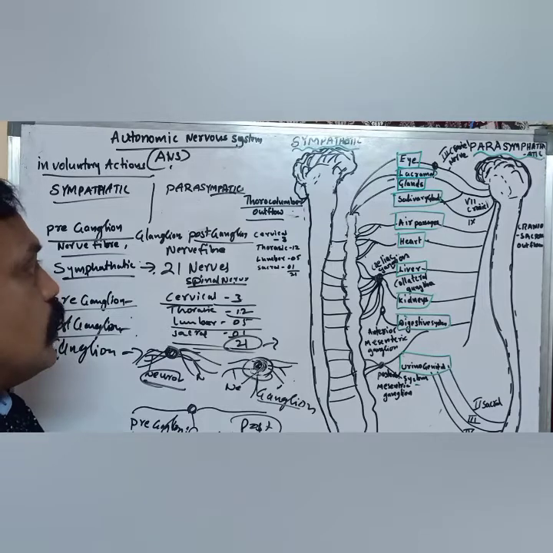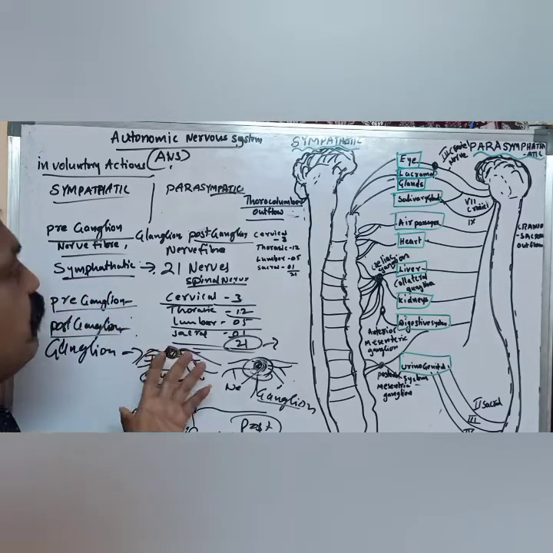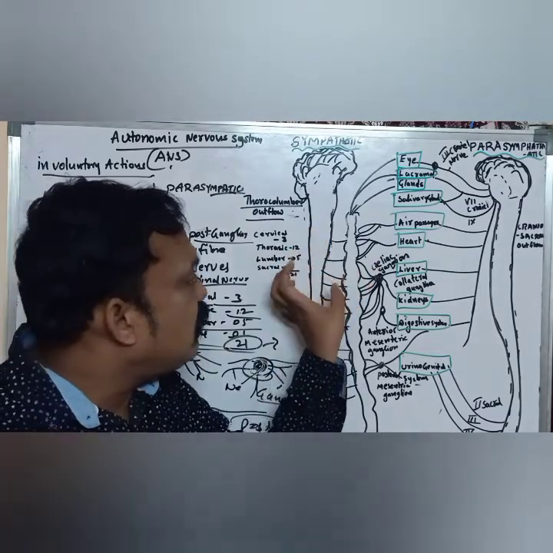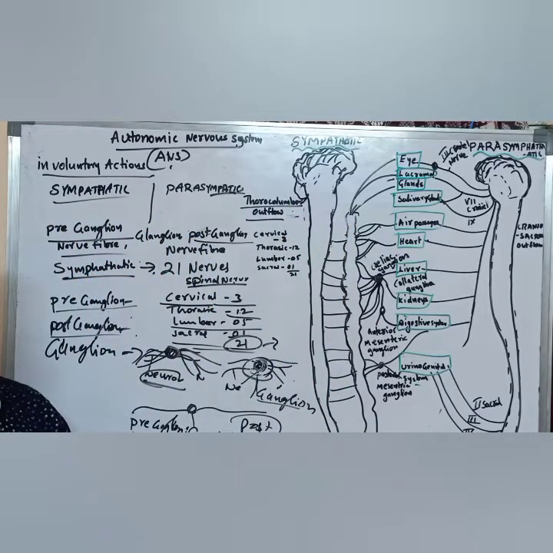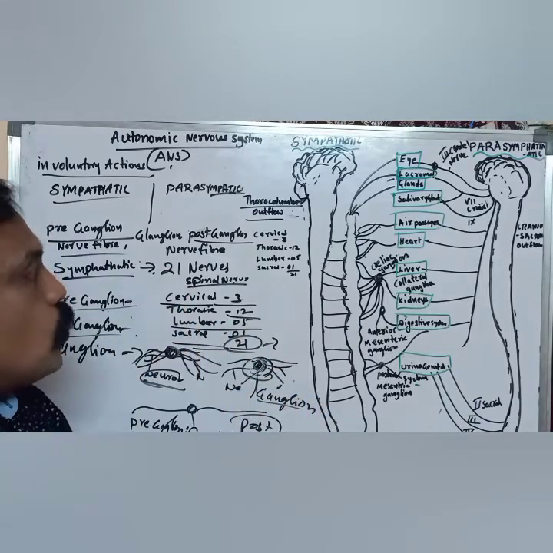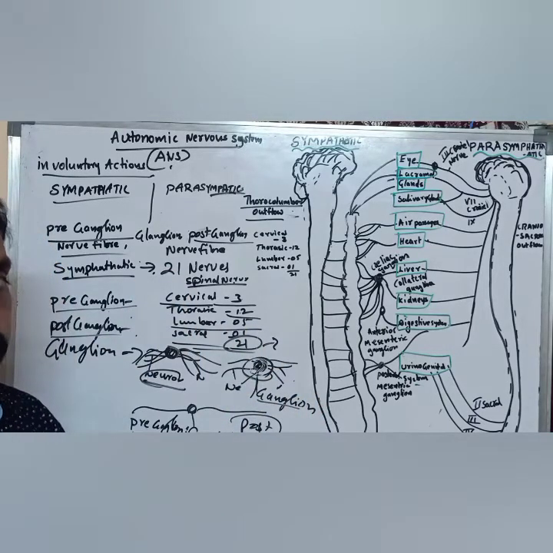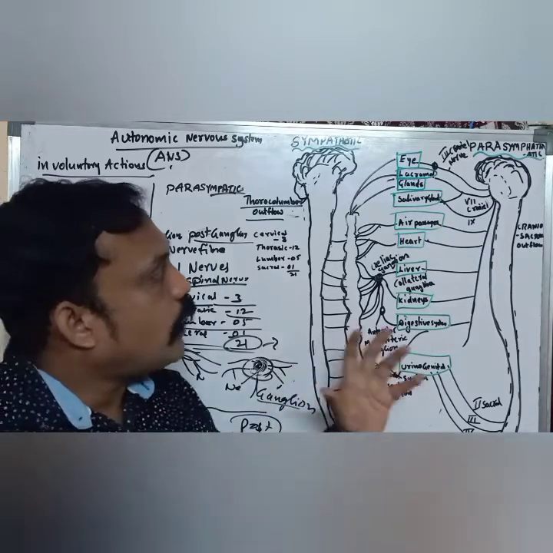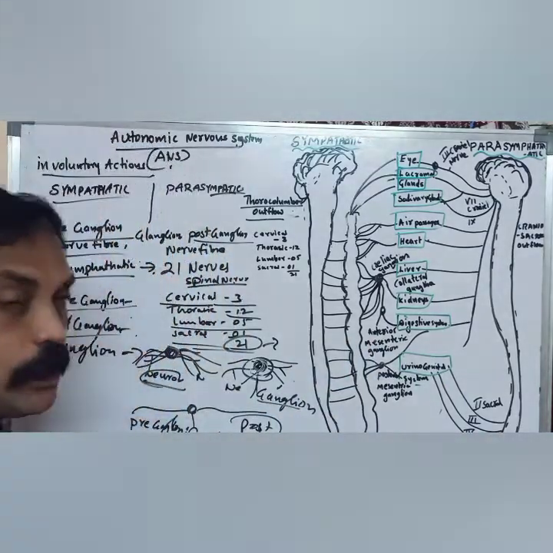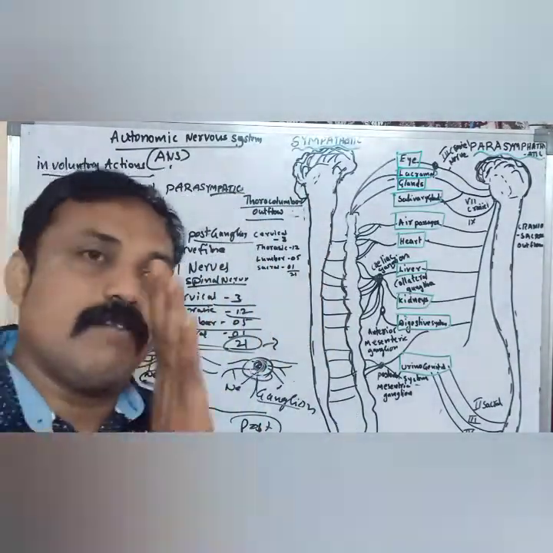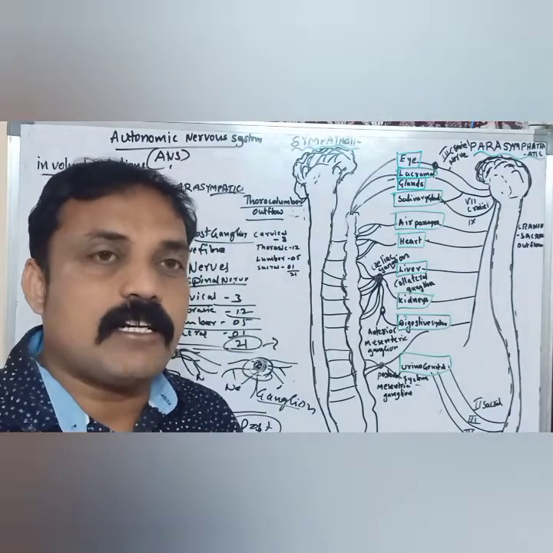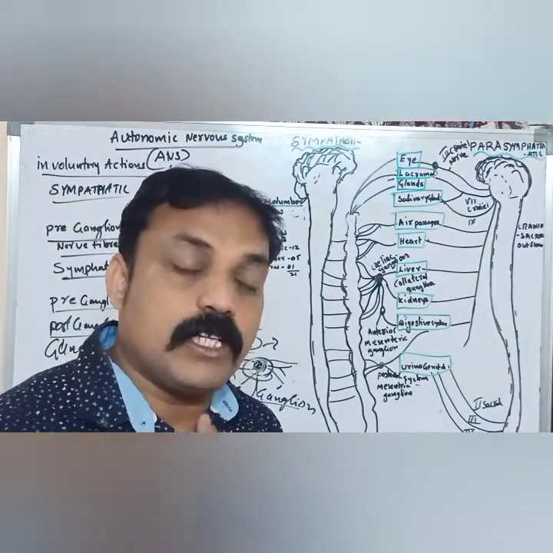So you have to remember, the sympathetic nervous system is also called thoracolumbar outflow, especially because its nerves originate from different regions of the spinal cord. And the second one is parasympathetic. The autonomic nervous system is classified into two: one is sympathetic, the other is parasympathetic. We'll discuss later what the differences between sympathetic and parasympathetic are.